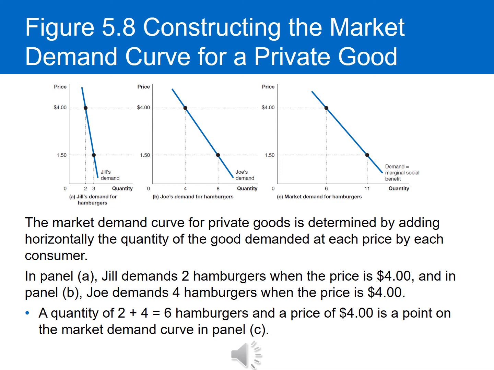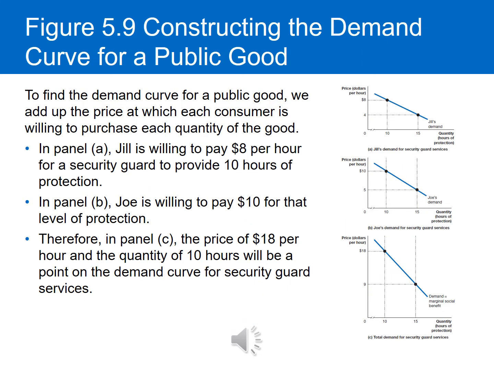And that's displayed by graph number C in the figure at the top of the slide. Now that was for a private good. Now let's look at constructing the market demand curve for a public good. To find the demand curve for a public good, we add up the price at which each consumer is willing to purchase each quantity of good.